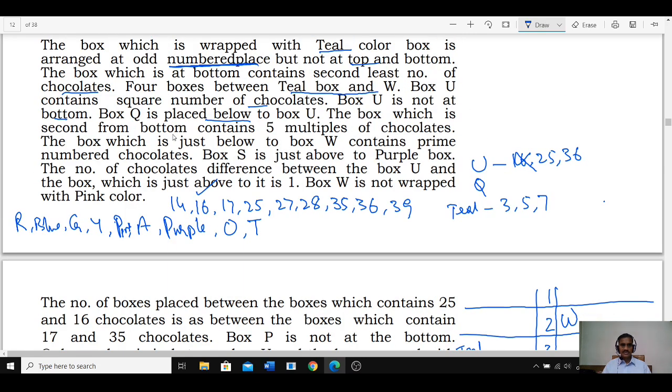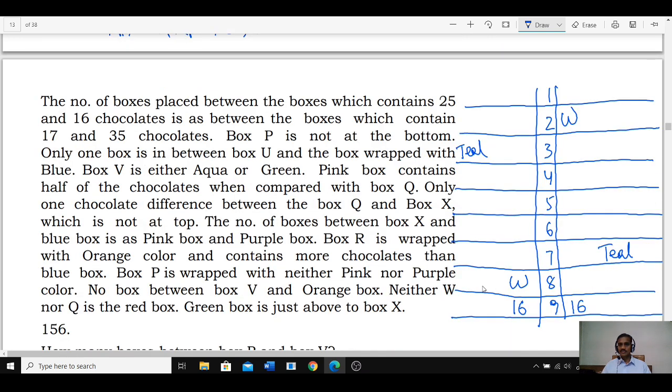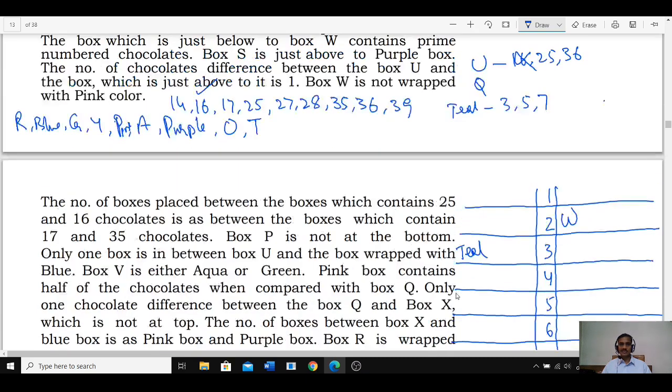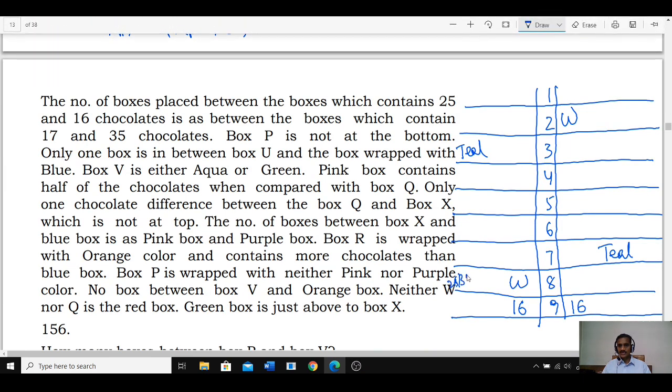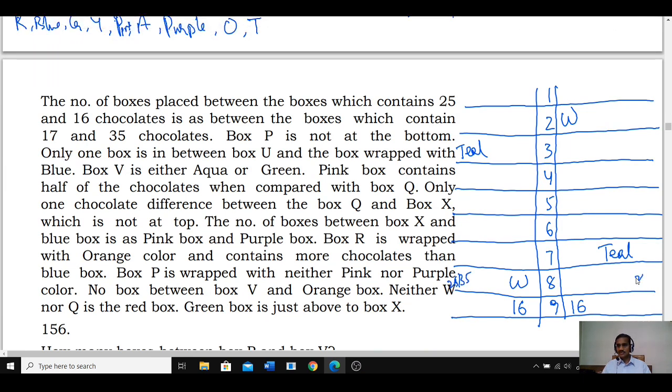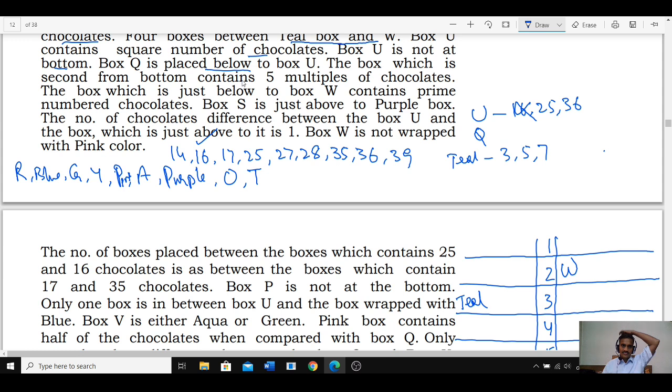The box which is second from the bottom contains multiples of 5. Second from the bottom. And here in this case W. Multiples of 5 are 25 or 35. Here it could be 25 or 35. And here again it could be either 25 or 35. Second from the bottom is a multiple of 5.